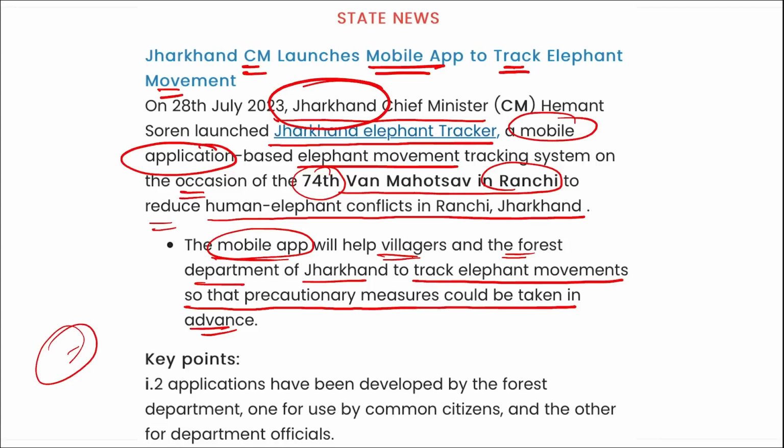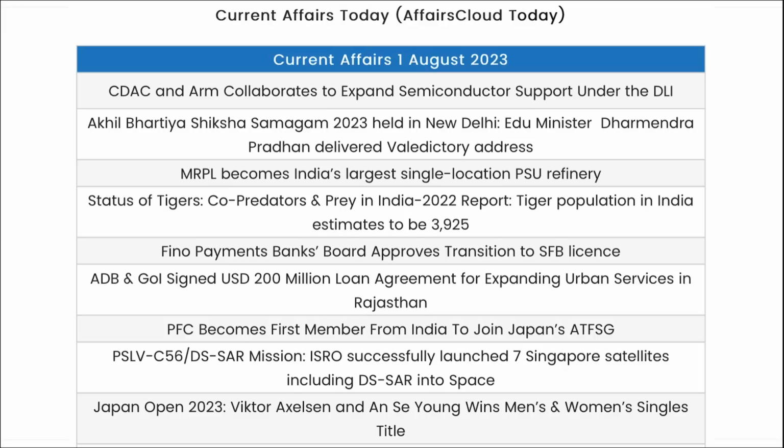Right? So friends, these were your important current affairs for the day. Now let's go for a quick revision. CDSE and ARM collaborated to expand semiconductor support under this DLI.